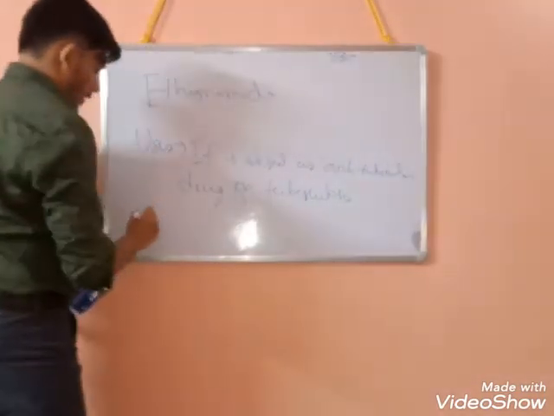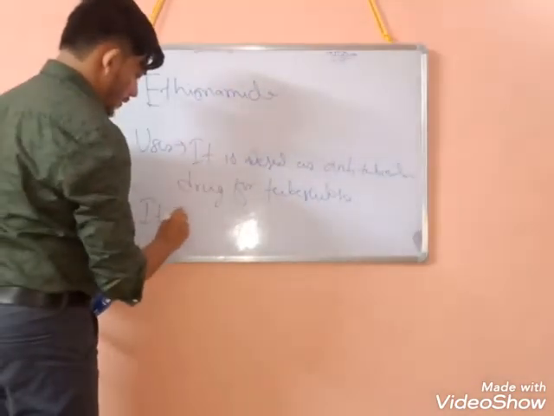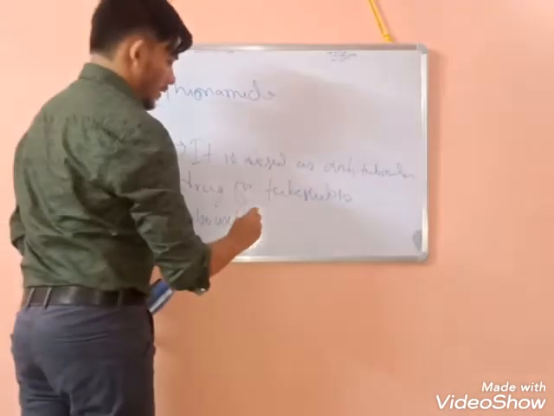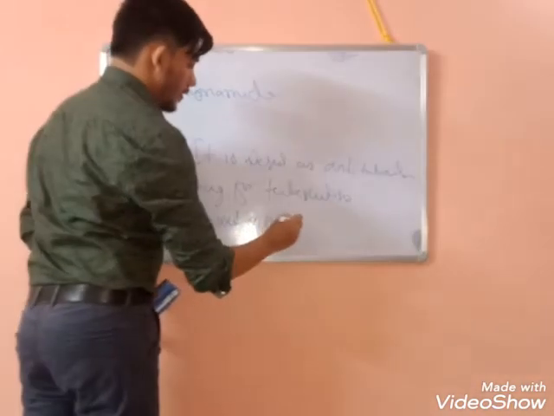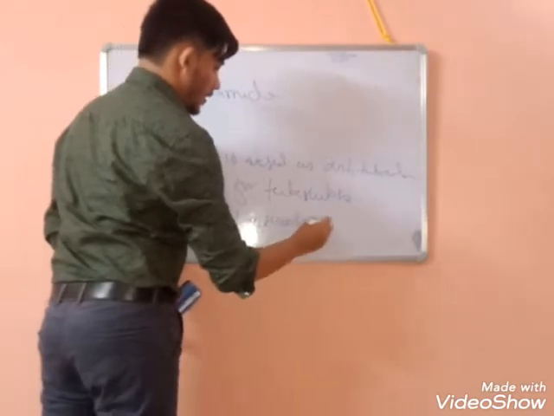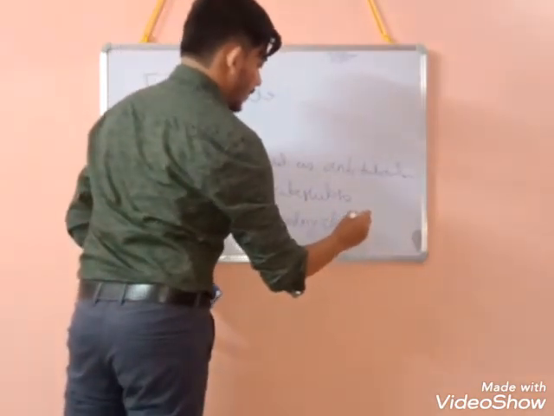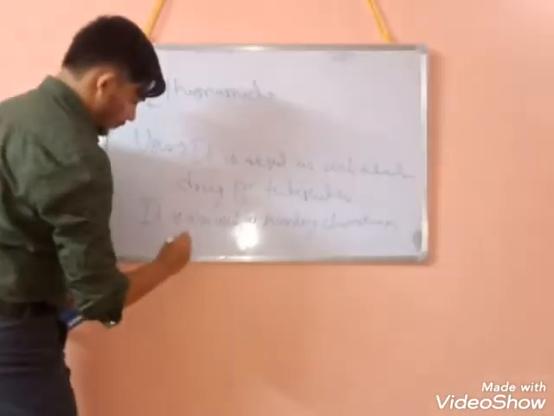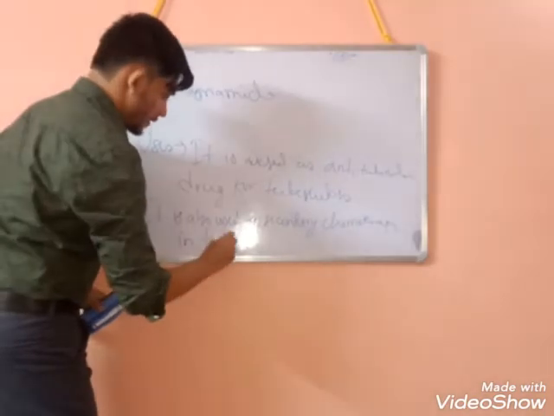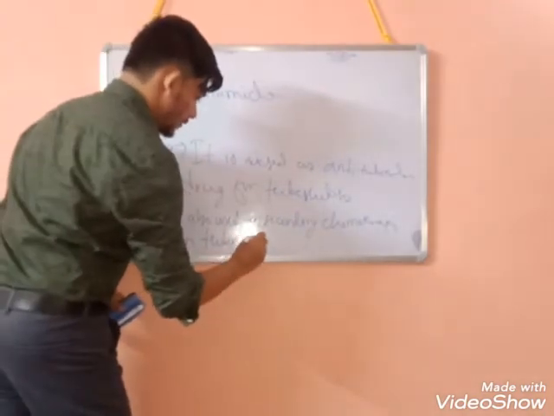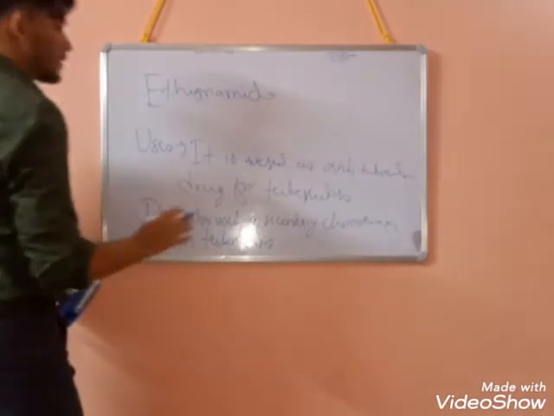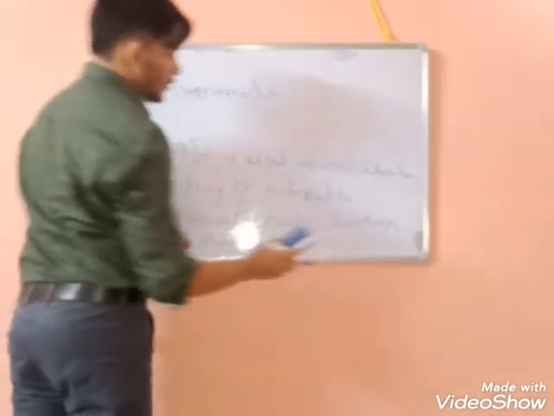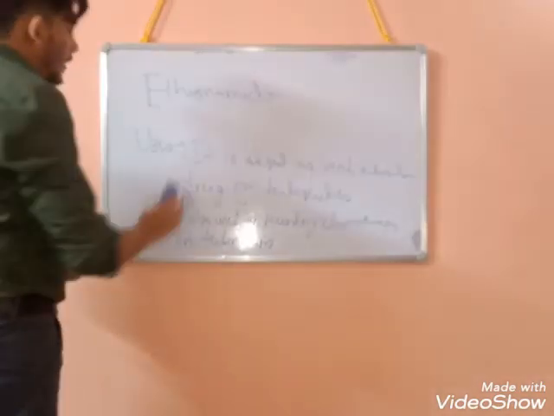Okay, it is also used as a secondary chemotherapeutic agent in tuberculosis. So these are the uses. So you have to remember, this is mainly used as an anti-tubercular drug, okay, to treat tuberculosis. Okay, so these are the uses.